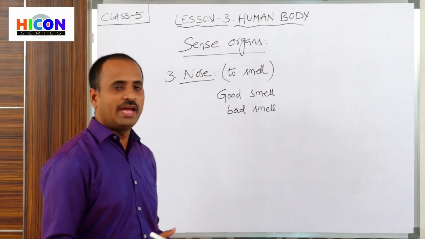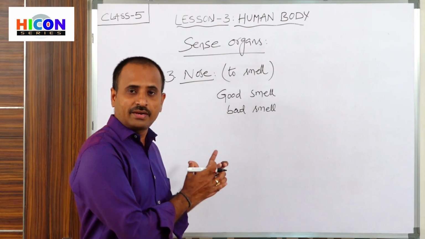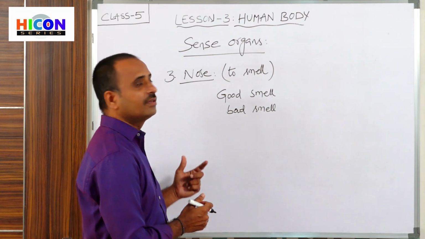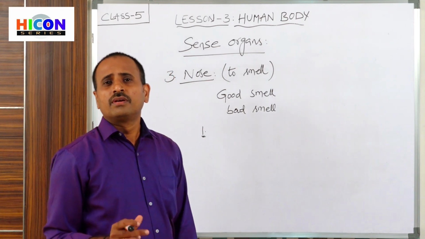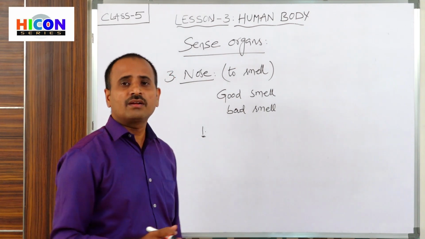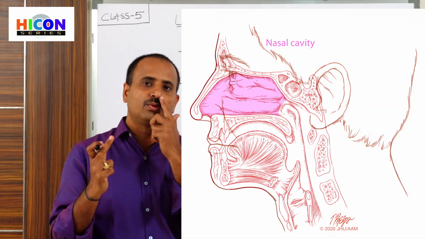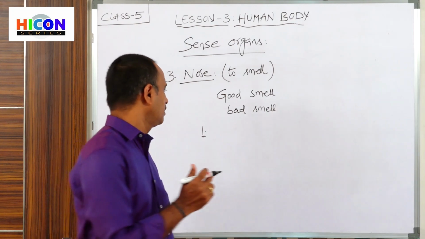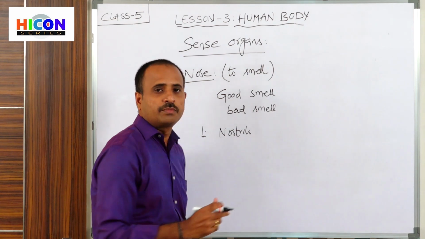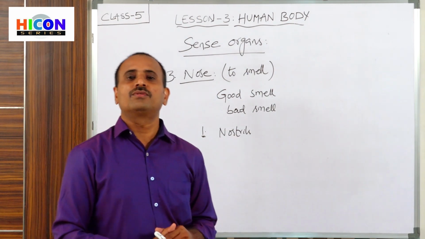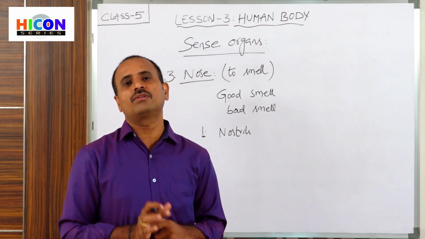We also have to take some care of our nose. What are some precautionary steps to be taken about the nose? The first one: clean your nostrils. What are nostrils? The holes present in our nose. How many holes? There are 2 holes, and these holes are called nostrils. Clean the nostrils just by blowing air through the nose.